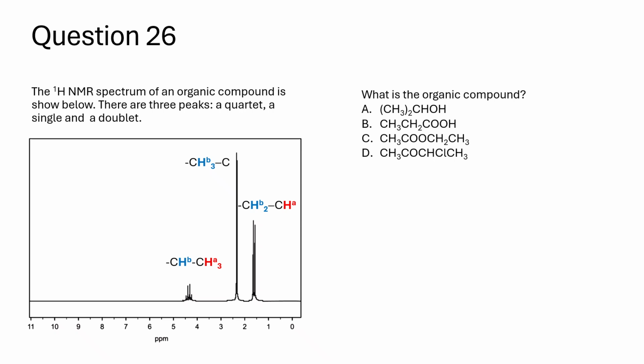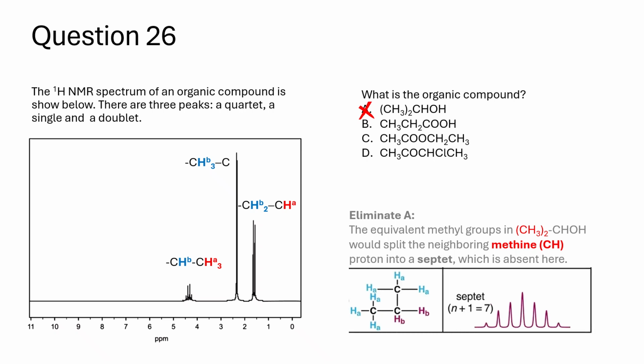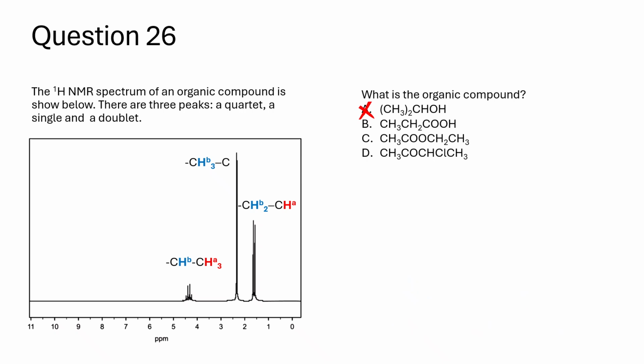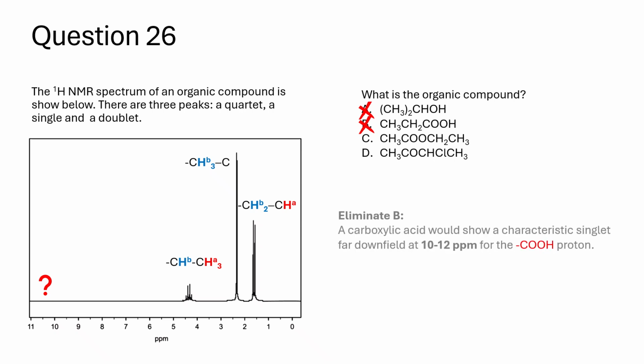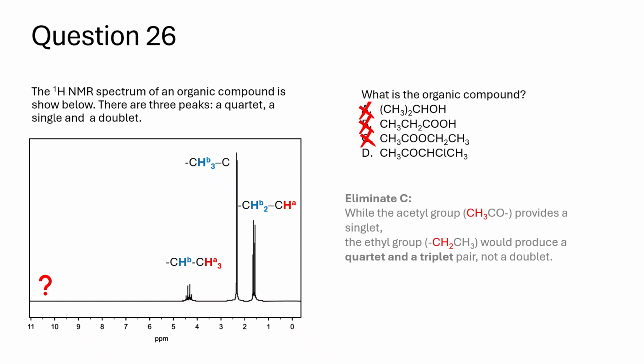2. Evaluating the options. Eliminate A. The equivalent methyl groups in (CH3)2CHOH would split the neighboring methyne, CH, proton into a septet, which is absent here. Eliminate B. A carboxylic acid would show a characteristic singlet far downfield at 10 to 12 ppm for the COOH proton. Eliminate C. While the acetyl group CH3CO provides a singlet, the ethyl group, CH2CH3, would produce a quartet and a triplet pair, not a doublet.